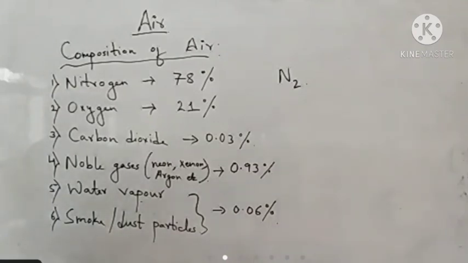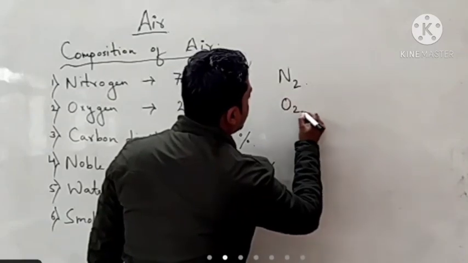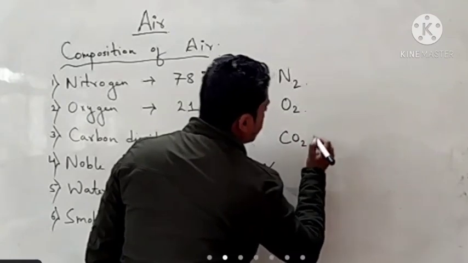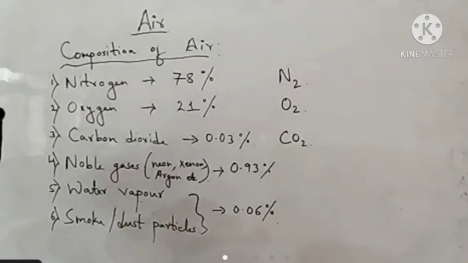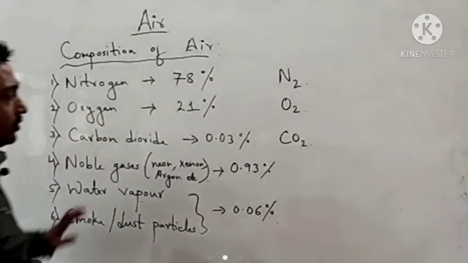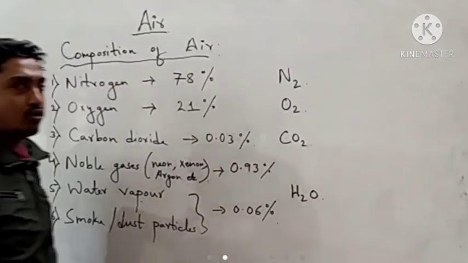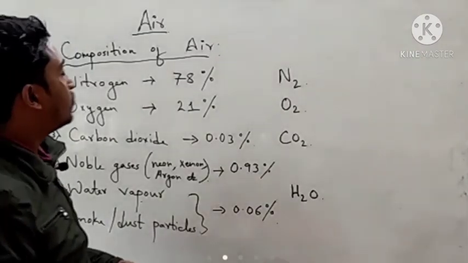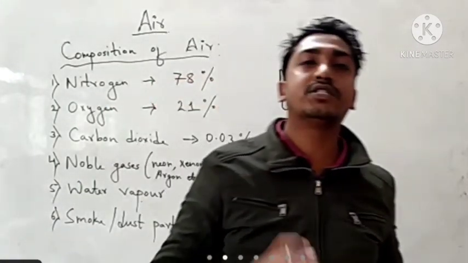Okay, formula of hydrogen is H2. Oxygen is O2. Carbon dioxide is CO2. Okay, then we have xenon, argon, we have the formula differently. Water vapor, we can write H2O, same as water, okay. And in higher classes, we will talk more about chemical formula of other elements present in the